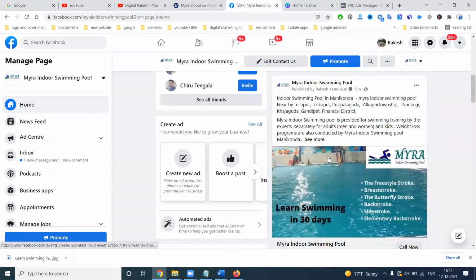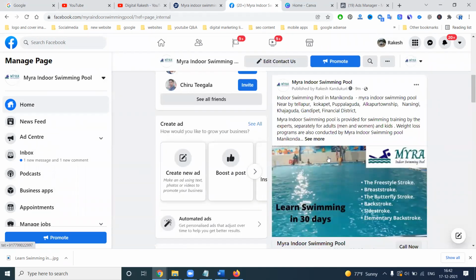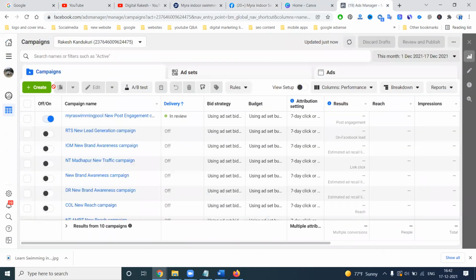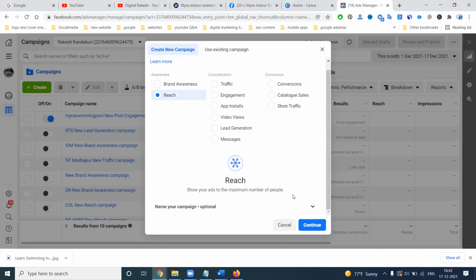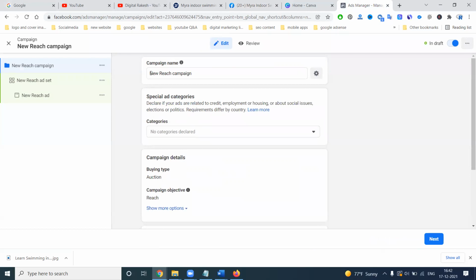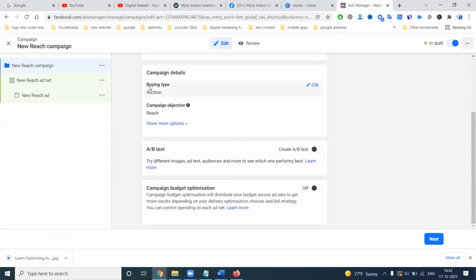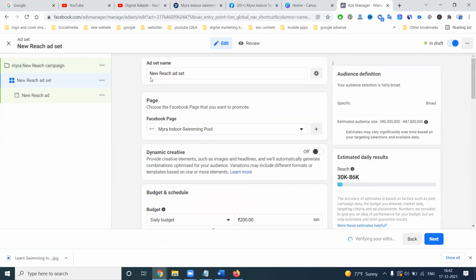But for the paid one, we come to ads manager and promote your content through ads. This is the first one. Second, create a campaign. This campaign will be based on 80 rupees, and the reach will be between 1000 and 3000. The second campaign name is reach. This reach campaign will run completely through the backend procedure. So how it is running here, buying action, that campaign name is reach. This will be the second campaign.